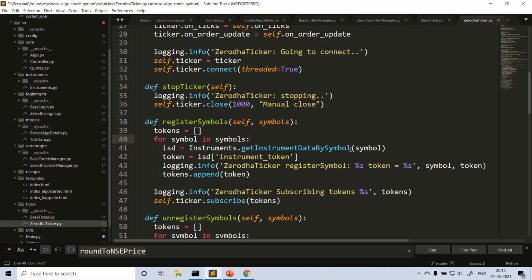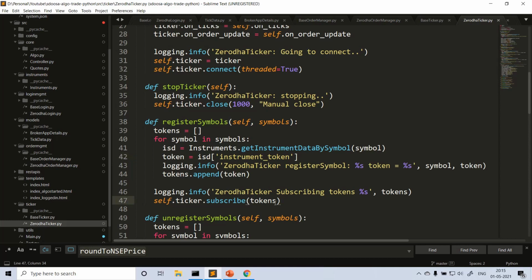So get instrument data by symbol: you pass the symbol and you get the instrument data, and from that instrument data you can get the instrument token. I take this token and create an array of tokens here. So for all the symbols, I'm getting instrument tokens and creating another array of instrument tokens. Then I am calling the ticker subscribe by passing the tokens.